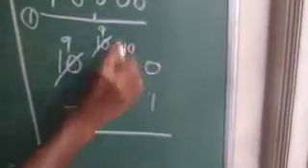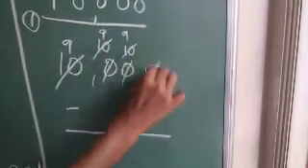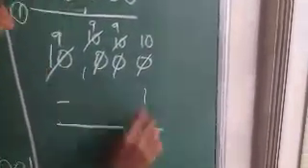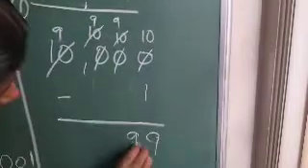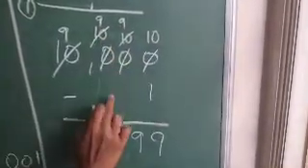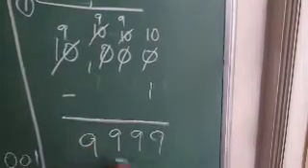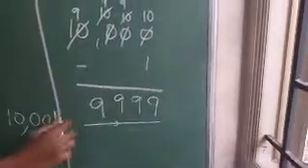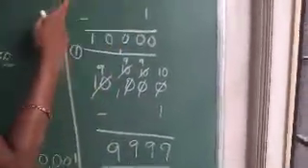See, 10,000 minus 1. Here it is 0, and here it is also 0, so you borrow 1 and it becomes 10, and the previous digit becomes 9. Again you borrow, so here it becomes 10 and the previous becomes 9. And again you are borrowing 1, so it becomes 9 and here it is 10. Now you subtract. When you subtract 1 from 10 you will get 9. Here there is no number, so you simply put 9 as it is, and again simply put 9. So what is the second number we are getting? 9999 is the second number occurring just before 10,001.